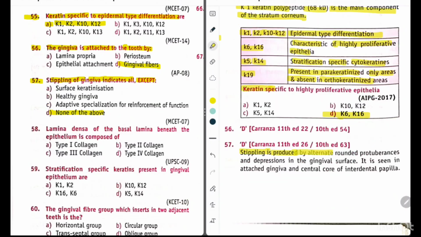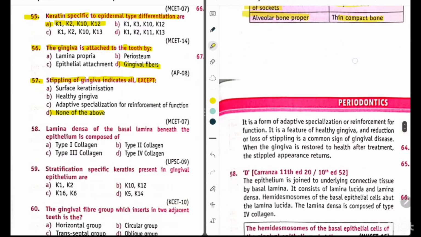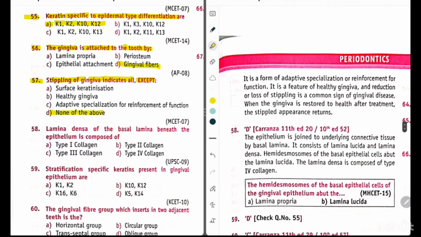Stippling is produced by alternate rounded protuberances and depressions in the gingival surface. It is seen in attached gingiva and central core of interdental papilla. It is a form of adaptive specialization or reinforcement for function. It is a feature of healthy gingiva, and reduction or loss of stippling is a common sign of gingival disease. When the gingiva is restored to health after treatment, the stippled appearance returns.